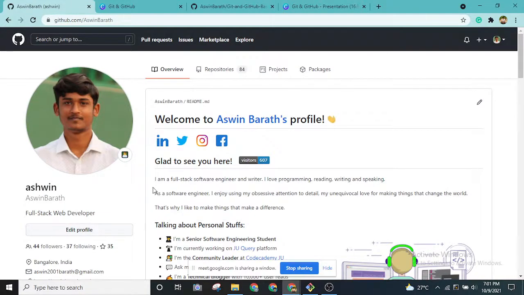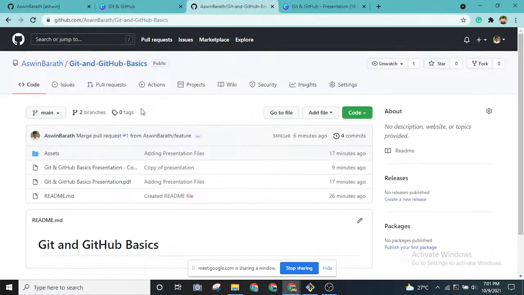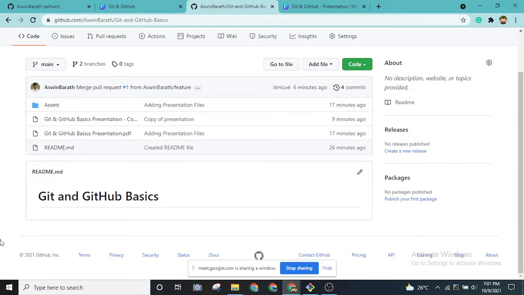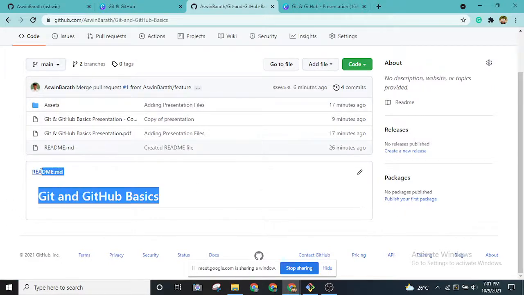Cool. So as you can see, there are a few tips that you can take away from this event as well. So whenever you go to my profile, right? So this is my profile page present in GitHub. There's actually a README file present over here. Remember that I told you, right? The README file will be displayed properly over this place, right, in your project and all. And this is where you add your documentation and all.